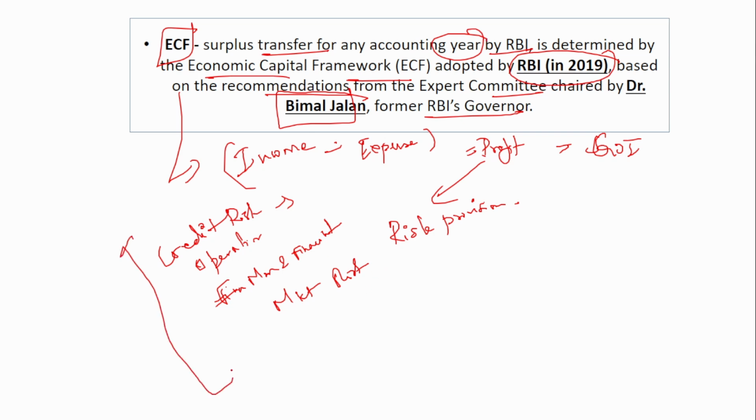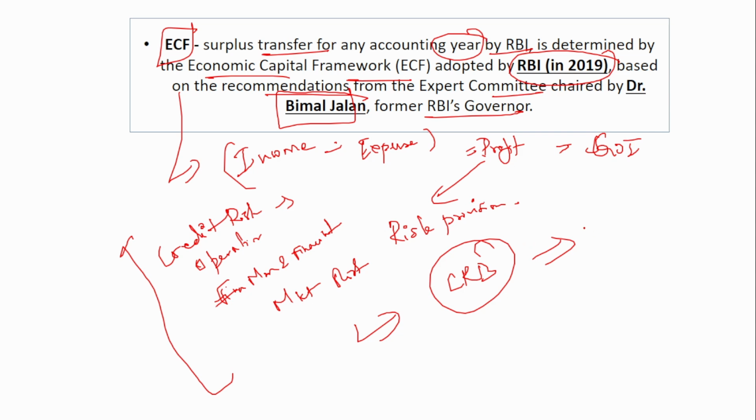So in future, if these risks arise and if a loss happens, do we have money to cover that loss? Do we have money to cover that risk? So for that, a provision has to be made, and that is what is called the contingent risk buffer. To handle the risk in the future, certain money is allocated by the Reserve Bank of India in the form of contingent risk buffer, and then the remaining amount is sent as surplus to the Government of India.